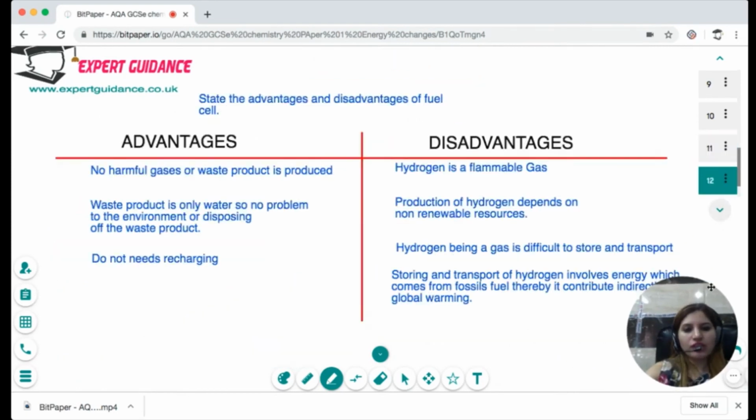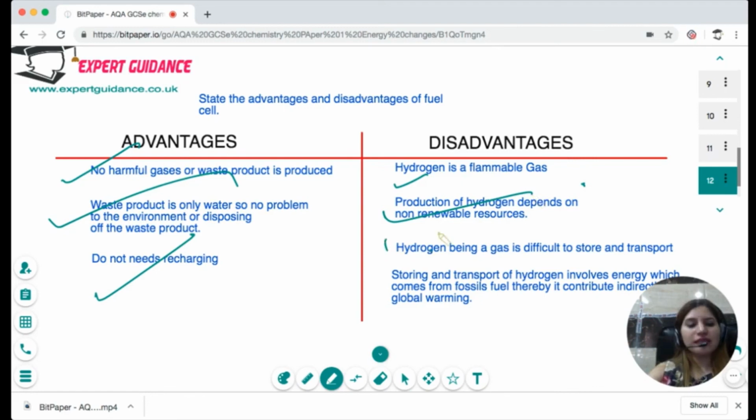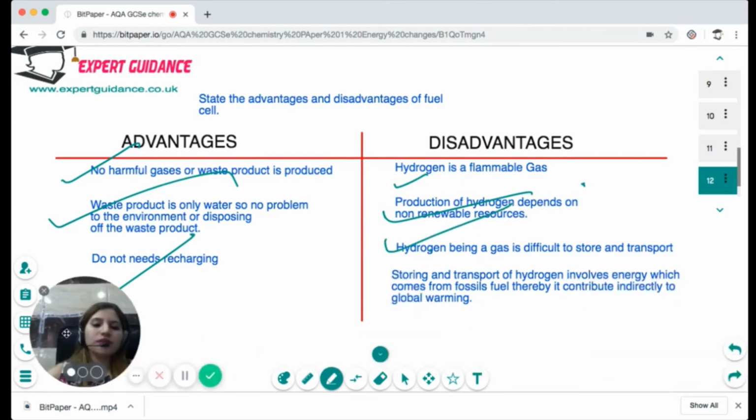For the advantages and disadvantages of the fuel cell, we have already discussed. No waste product. The waste product is only water, and it does not need charging. Disadvantages: hydrogen is flammable. Production of hydrogen depends on non-renewable resources. Hydrogen being a gas is difficult to store and transport. And storing and transport of hydrogen again involves a dependency on fossil fuel, which contributes to global warming.